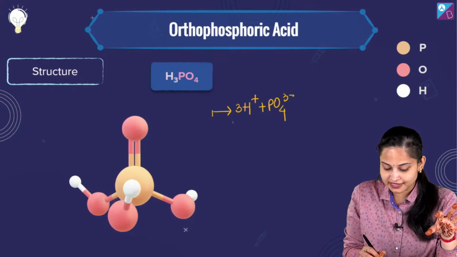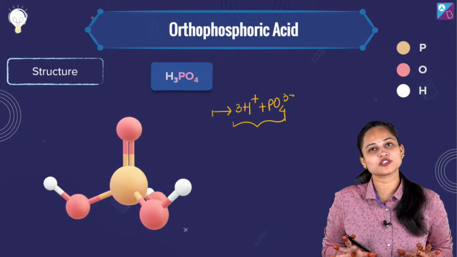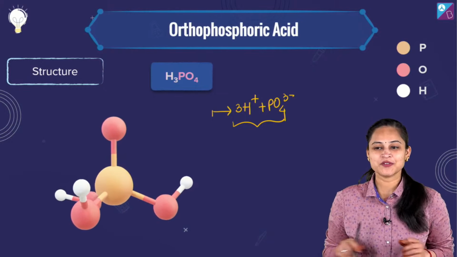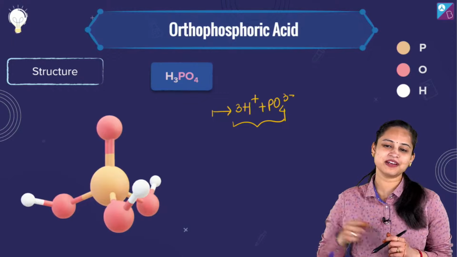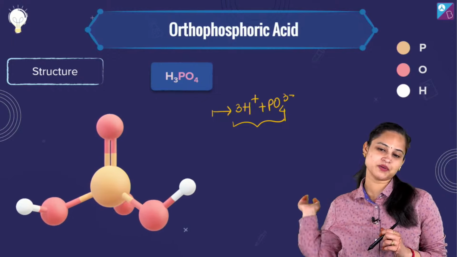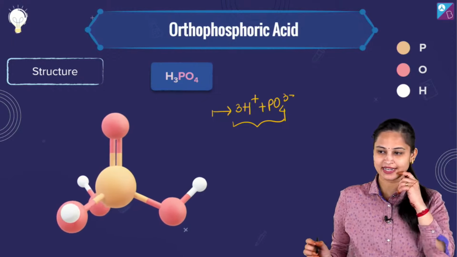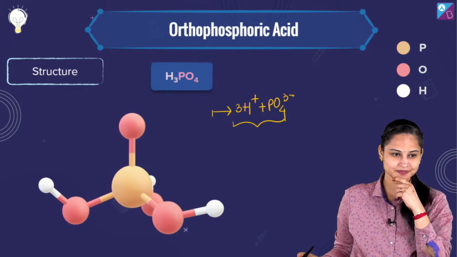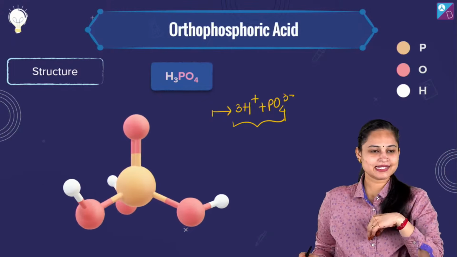So you can see here, all the hydrogens we have are ionizable hydrogens. So tell me, if there is any doubt, let me know. Fine. Is there any doubt? Just let me know the doubts. Yes, tell me.